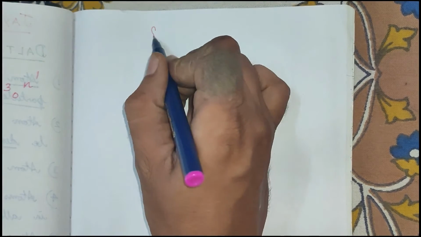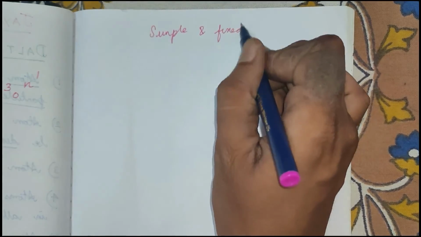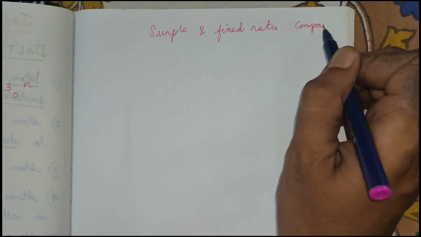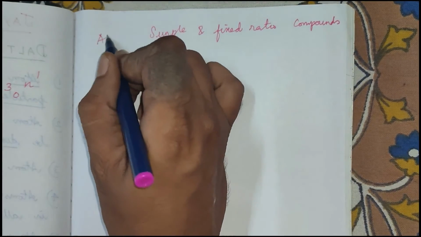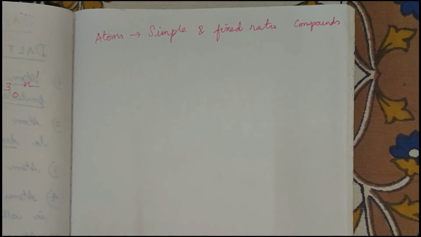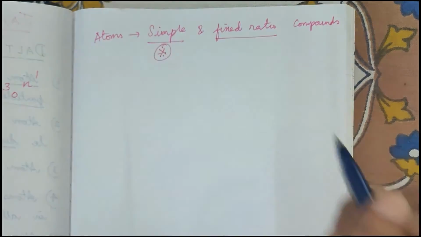And the last point he said was atoms combine in a simple and fixed ratio to form compounds. The ratio may be fixed, but it need not be simple. This point is important.